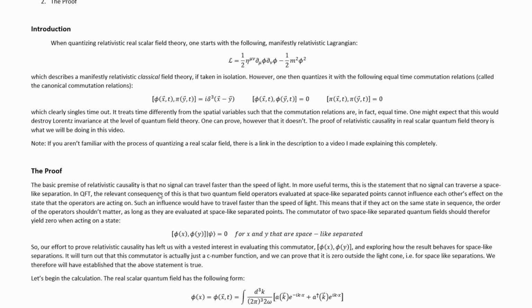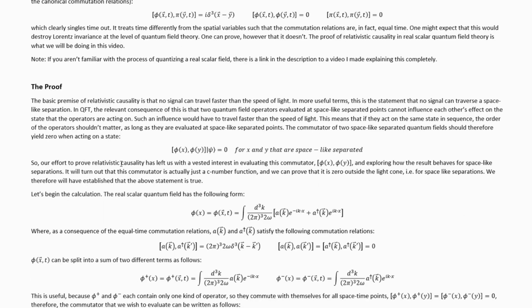The basic premise of relativistic causality is that no signal can travel faster than the speed of light. In more useful terms, this is the statement that no signal can traverse a space-like separation. In quantum field theory, the relevant consequence of this is that two quantum field operators evaluated at space-like separated points cannot influence each other's effect on the state that the operators are acting on. Such an influence would have to travel faster than the speed of light. This means that when they're acting on the same state in sequence, the order of the operators shouldn't matter as long as they are evaluated at space-like separated points. The commutator of two space-like separated quantum fields should therefore yield 0 when acting on a state.